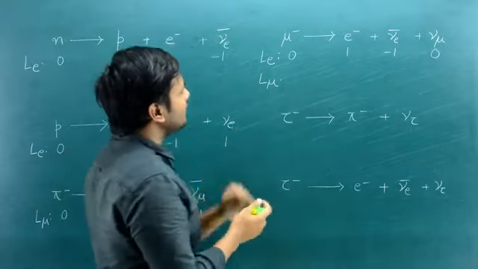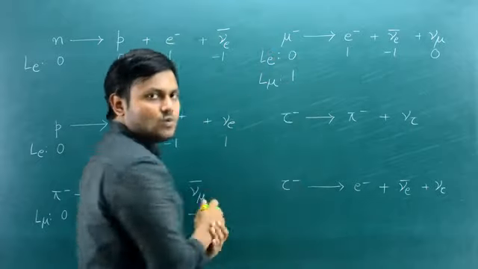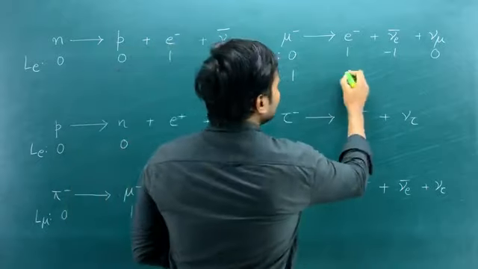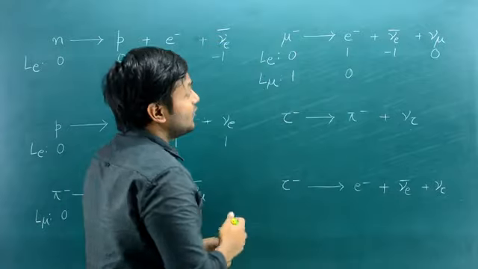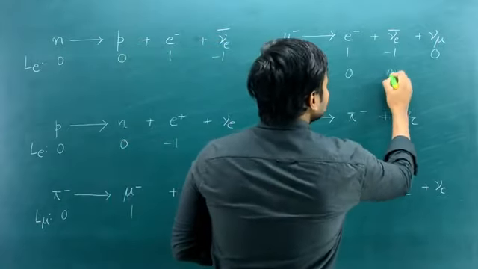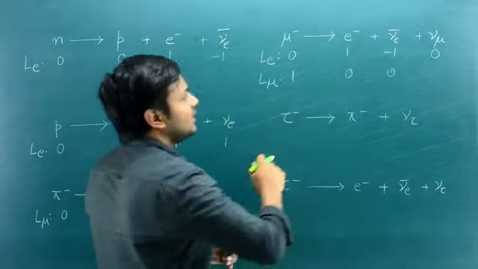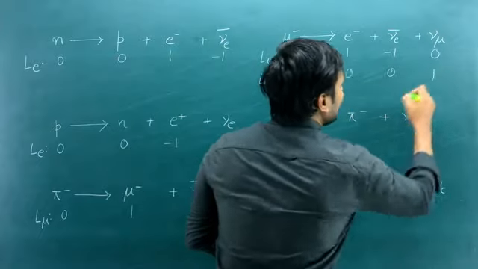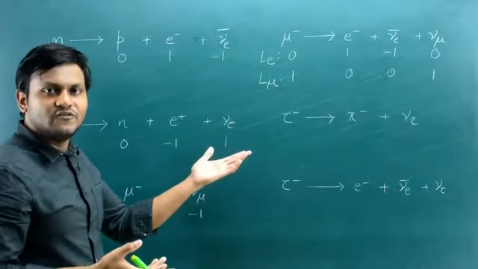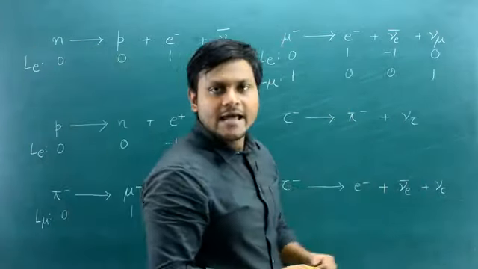What is the muon lepton number for a muon particle? It's 1. What's the muon lepton number for an electron particle? It's 0. What's the muon lepton number for an electron antineutrino? It's 0. And what's the muon lepton number for the muon neutrino? It's 1. It's conserved, right? Left hand side 1, right hand side 1.